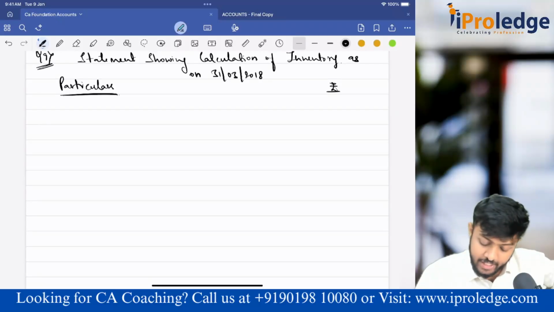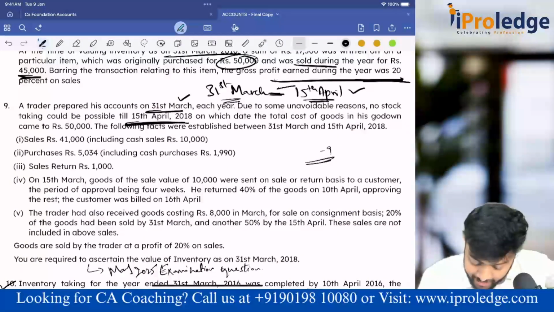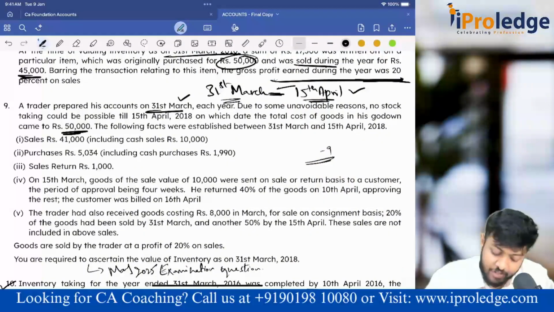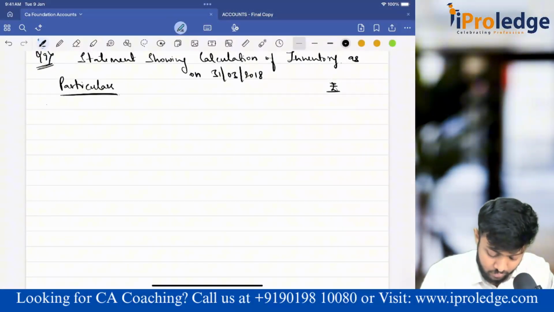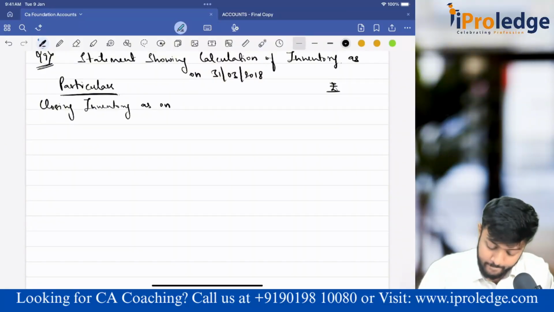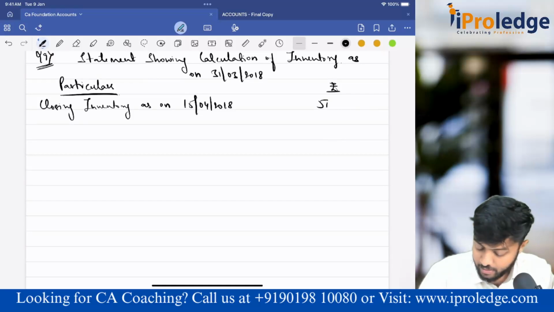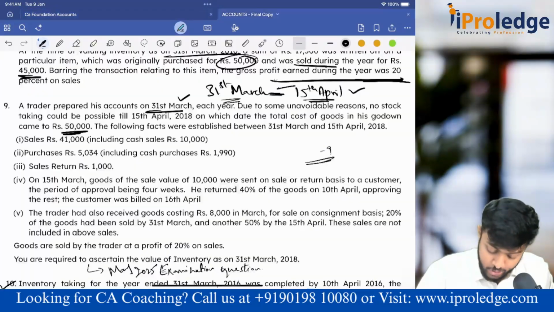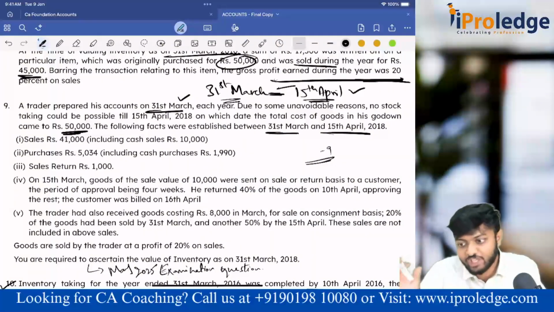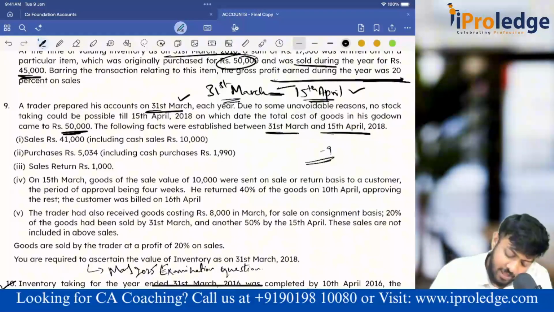Now, they have done the stock taking on 15th and they have got closing stock of 50,000. From there I have to arrive at closing stock of 31st March 18. So, closing inventory as on 15th April 2018, I've got 50,000. They are telling that during the intervening period, that means after 31st March till the date of actual stock taking, that is 15th April, some sales have happened.